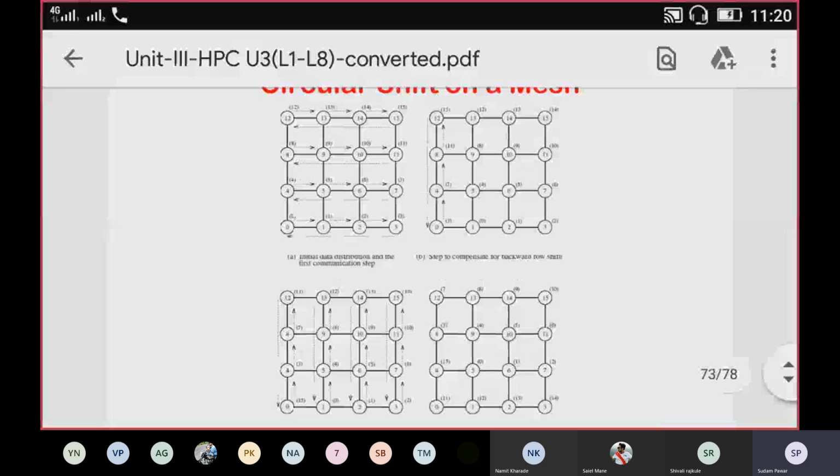Yes, sir. Okay, then we have discussed the final distribution of the data also. So this is the communication step in a circular shift on a 4x4 mesh network that we just discussed. Then we'll see the circular shift on a hypercube network.